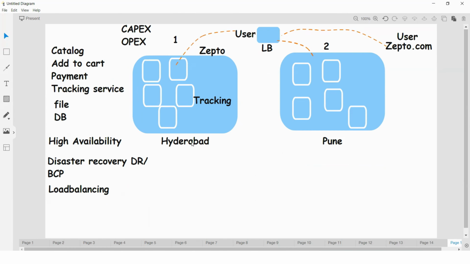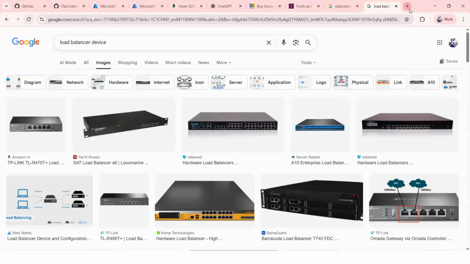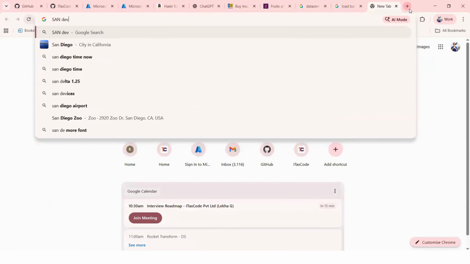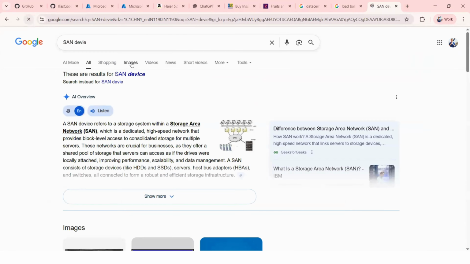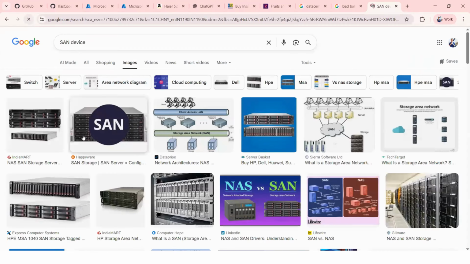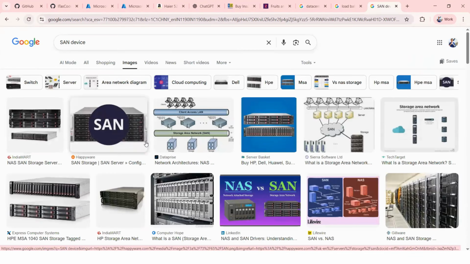Next, let us see storage also. Just see here, whoever the users are, Hyderabad, and whatever service data is there, they are trying to store the data on a storage device. Hyderabad data is stored here, on a device called a SAN, storage area network, device. These types of boxes you need to purchase.